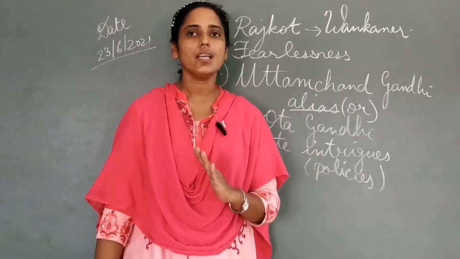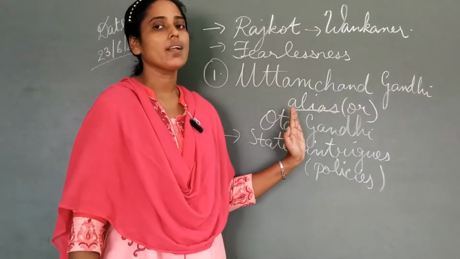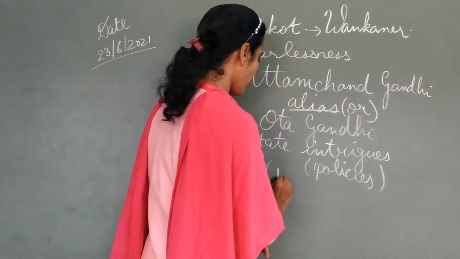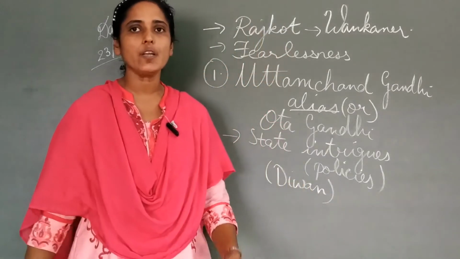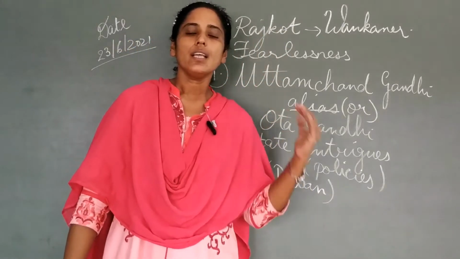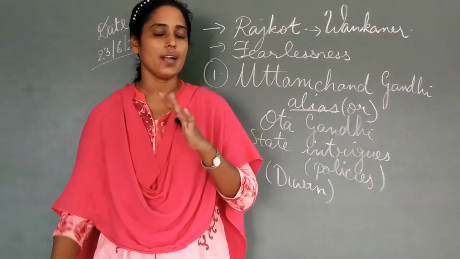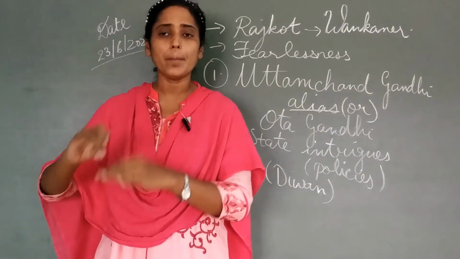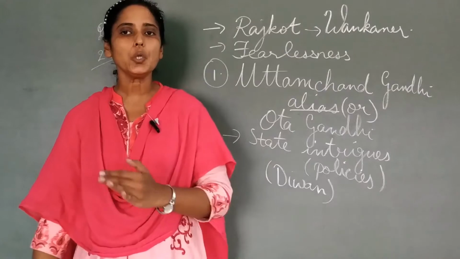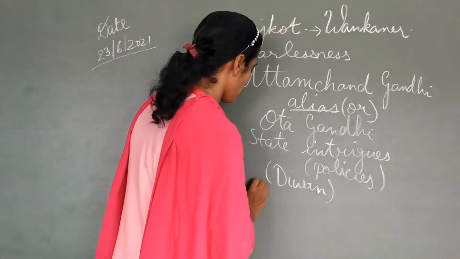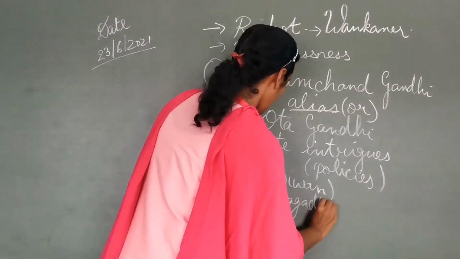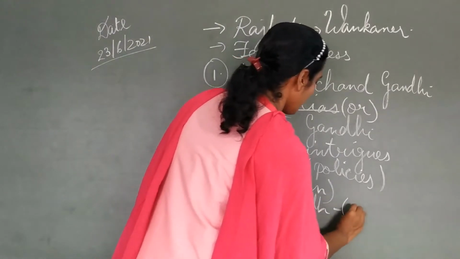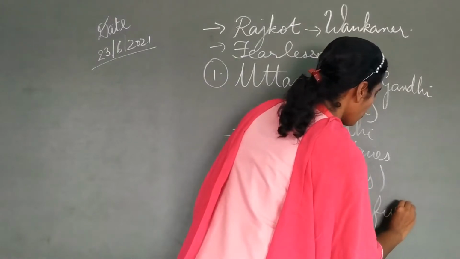But he was Diwan there. He held the post of a Diwan, the head of the state, and he had to seek refuge in Junagadh. He was forced. He was compelled to leave Porbandar and he had to seek refuge in which place? Junagadh. He had to go to Junagadh and stay there for some days. To seek refuge means he had to go there and stay.